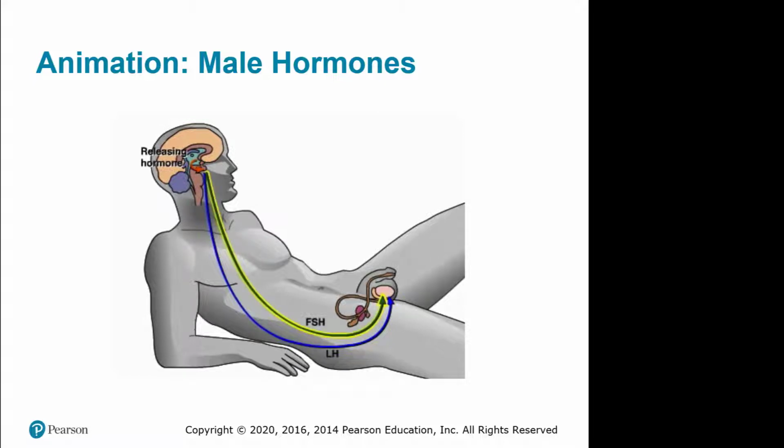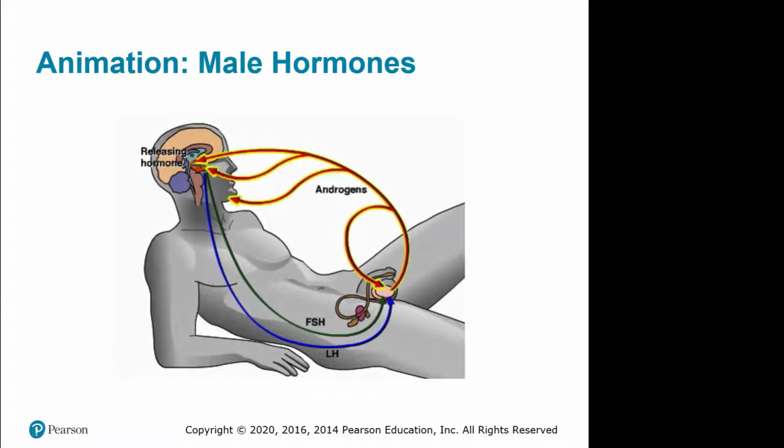FSH stimulates sperm production by the testes. LH stimulates the testes to secrete androgens, male sex hormones. Testosterone is the most important androgen secreted by the testes. Androgens shape the development of the male reproductive system. They stimulate sperm production and trigger development of secondary sex characteristics such as beard growth.